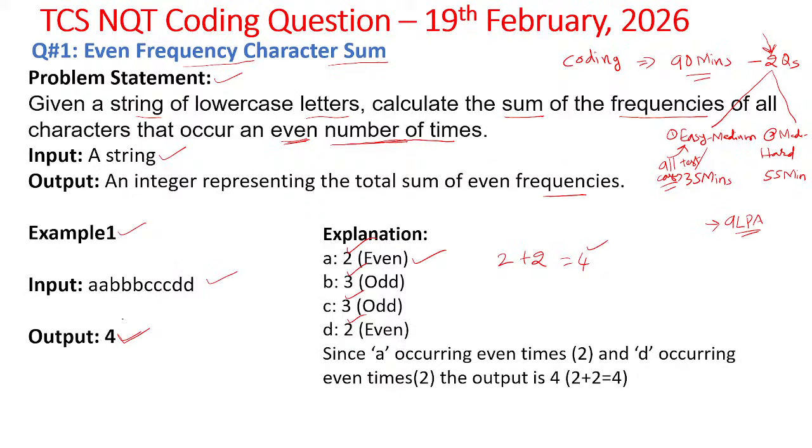No need to print those characters or their frequencies, nothing is asked about that. Sometimes, for example, if D occurs 4 times, then it becomes 2 plus 4, so the output may be 6 in that case.